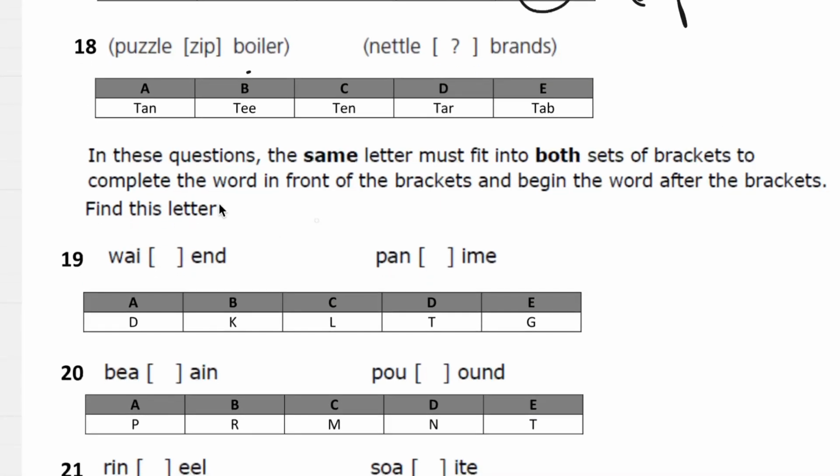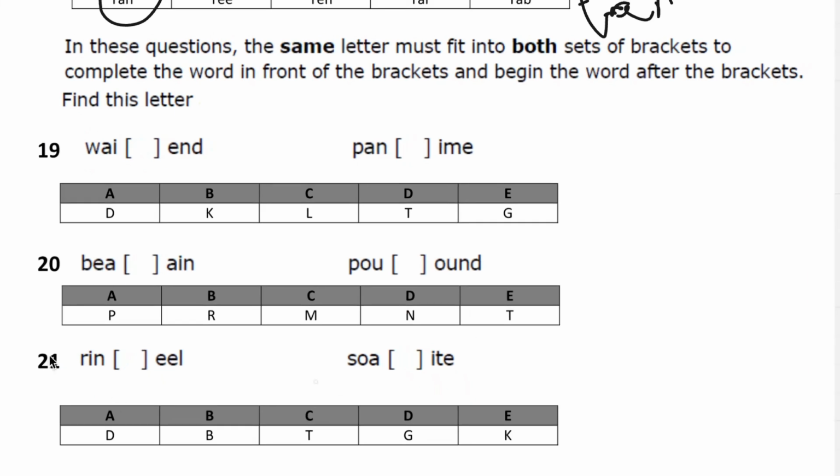Question number 18. We have 2 Z's here, but we have to start, so either way we're going to start with a T, and then I is going to be third letter, so ta, third letter, and then we have first letter over here, tan, which is going to be A. Cool. Question number 19. We have same letter, gonna have to be T to be weight, tend, pant, time.